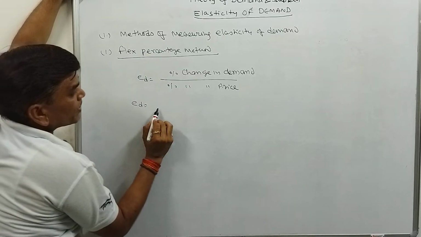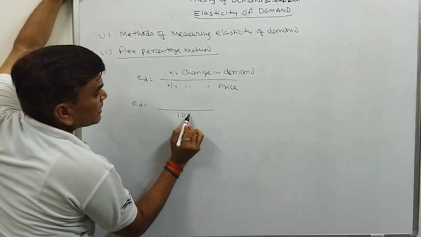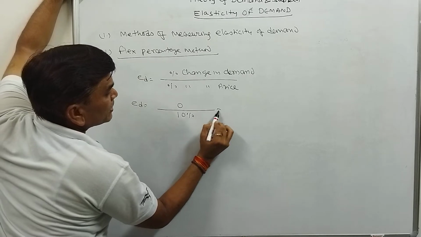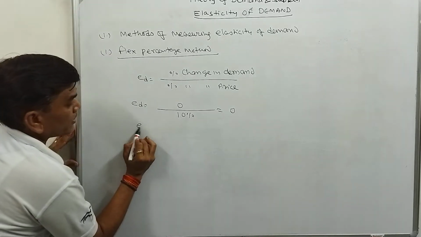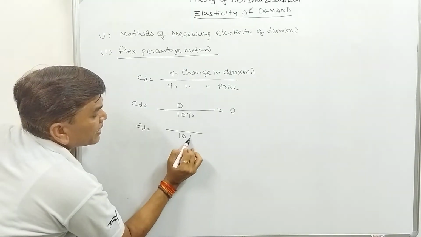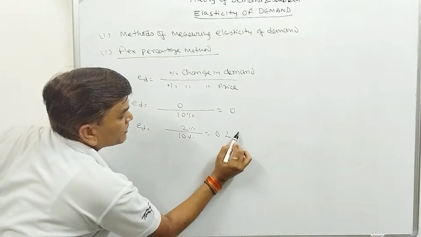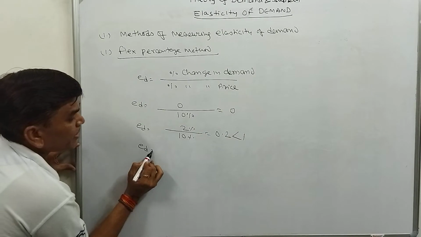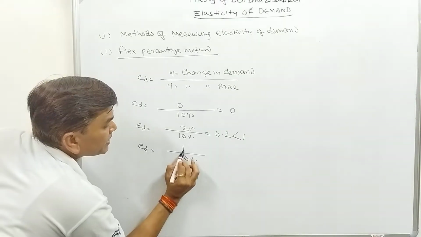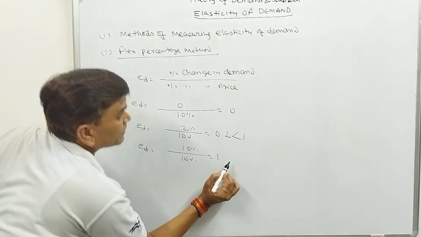So the percentage change in price is 10, but the change in demand is 0, so it may be 0. Second, it may be 10% and 2%, so 0.2, less than 1. Third, this is 10%, this is also 10%, so 1.